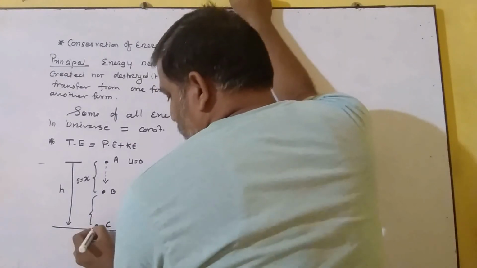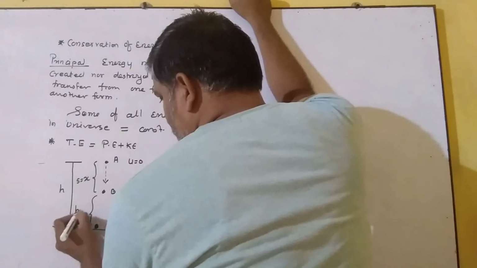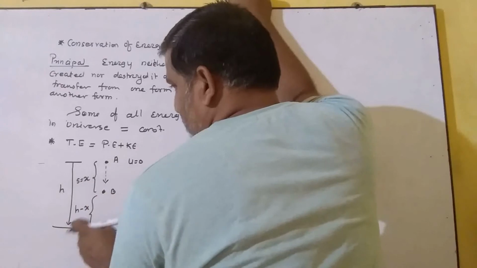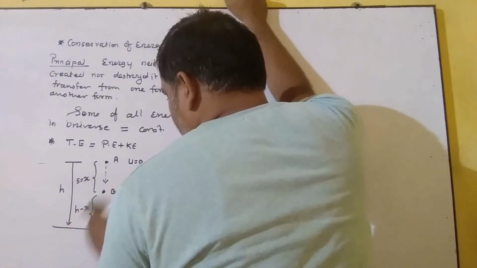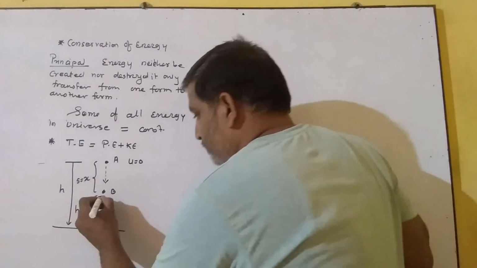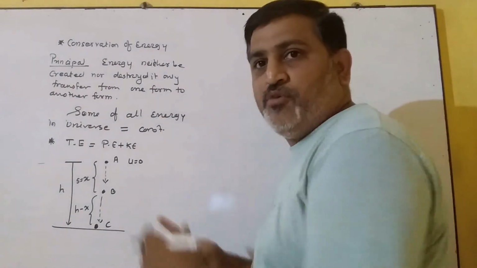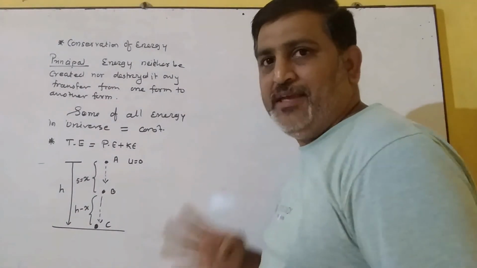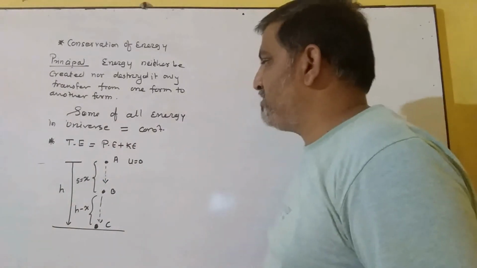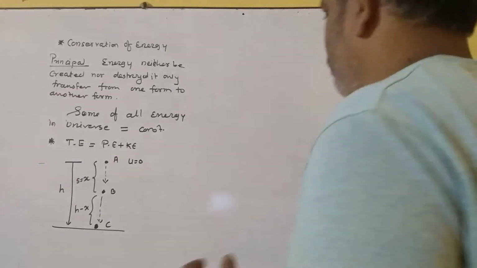The total is h, this is x, and this is h minus x. Now we are going to calculate the energy possessed by the body at the three positions A, B, C, and whether the total energy possessed by this body is the same or constant or not. That we are going to study.